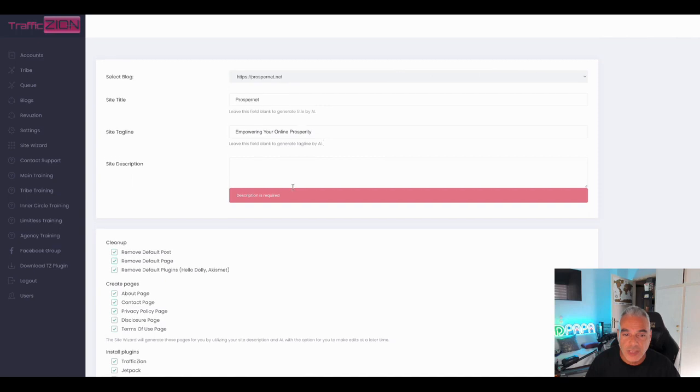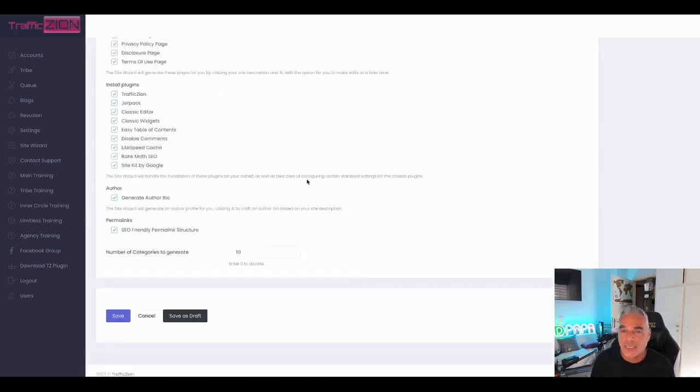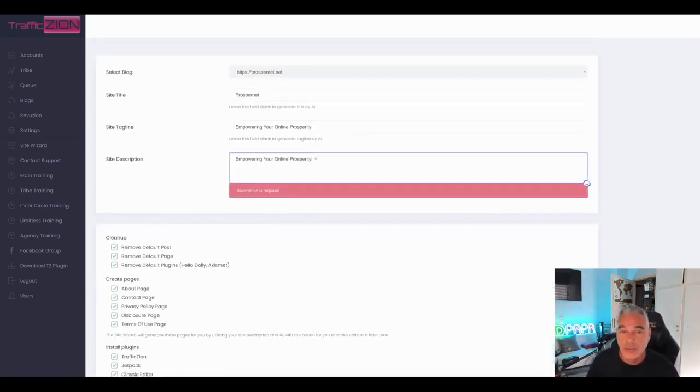Okay, so basically you need to write some description. Once you save it, it actually changes everything on your website. Even if you have a website that's already there, it actually goes in and changes and adds everything that you need. So this is our site wizard, where you're going to be able to install and do everything really fast instead of you doing it manually.